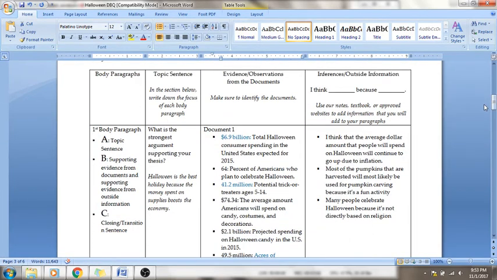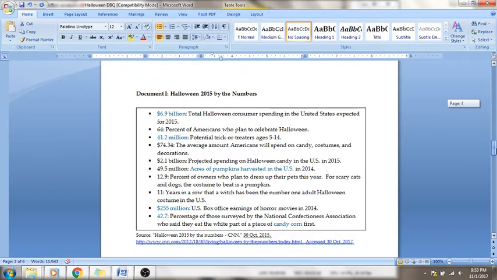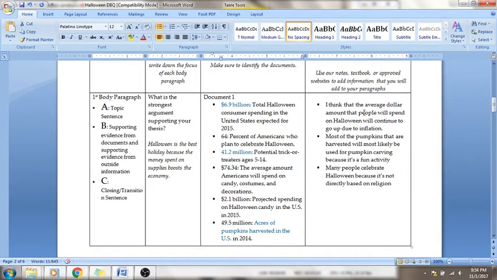Okay, the last column here, these are inferences. And there's a couple ways to do inferences. You can do the traditional I think blank because blank, and what you're going to do is take a look again at the document, and you're going to have to think in your head. You're going to have to make an educated guess about the topic. Let's see what I did here. I think that the average dollar amount that people will spend on Halloween will continue to go up due to inflation. I think that's fair. Each year people typically spend more and more on things based on how much money they get.